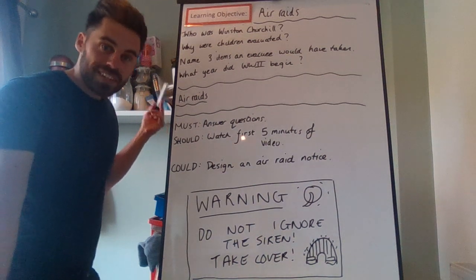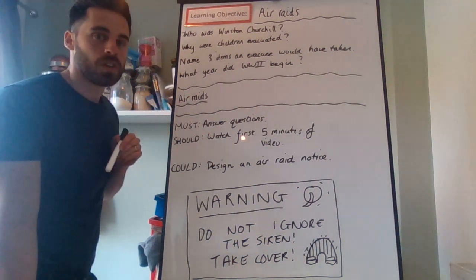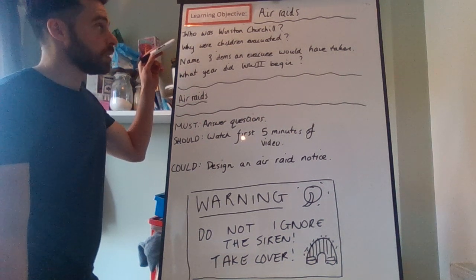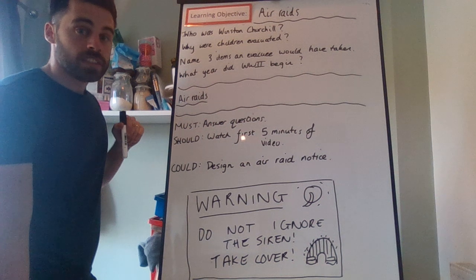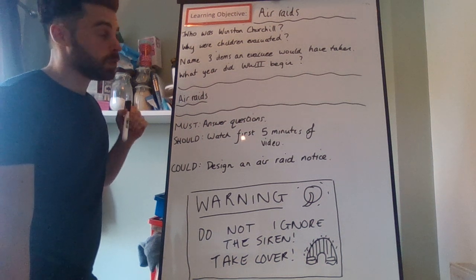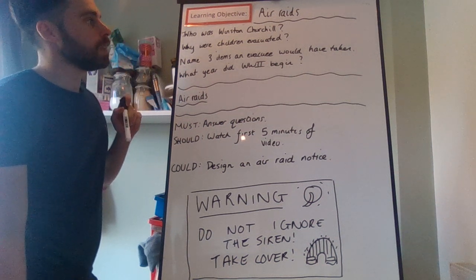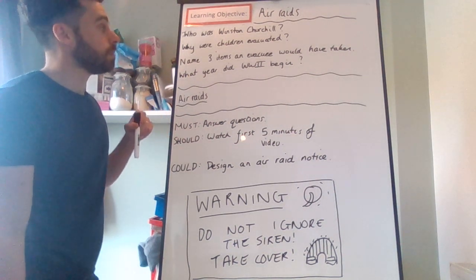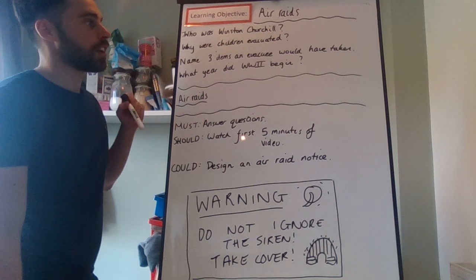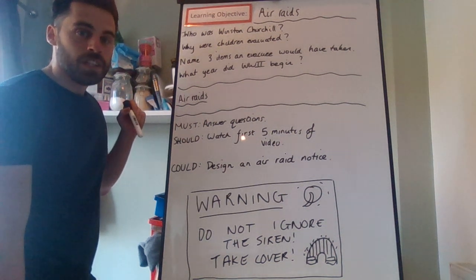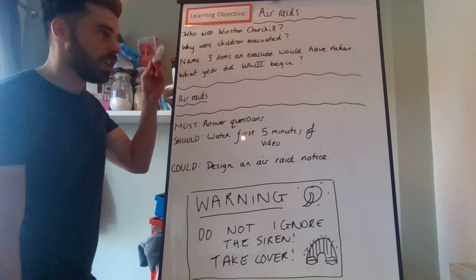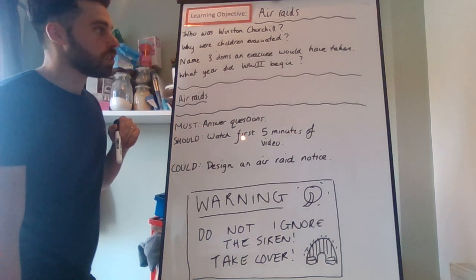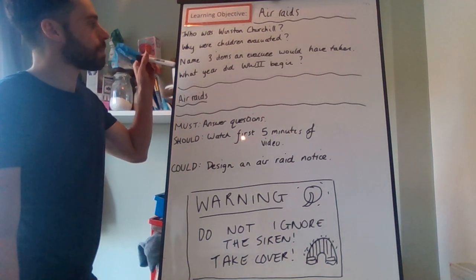Welcome back. If you did pause the video, let me just run through these answers. I'm sure you've got some of them. Who was Winston Churchill? Winston Churchill was the Prime Minister of Britain. He became Prime Minister during World War II. Why were children evacuated? Children were evacuated to the countryside to keep them safe. Name 3 items an evacuee would have taken. I'm sure you can flick back through to your suitcase activity and you can see that long list of different things that children may have taken, like socks and trousers and t-shirts.